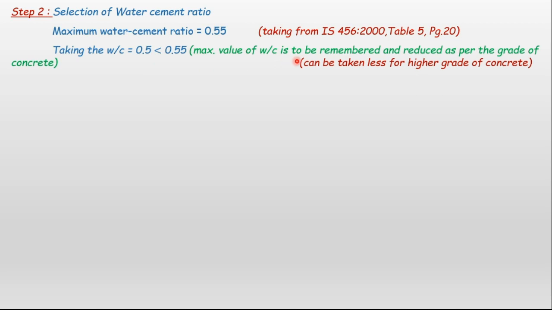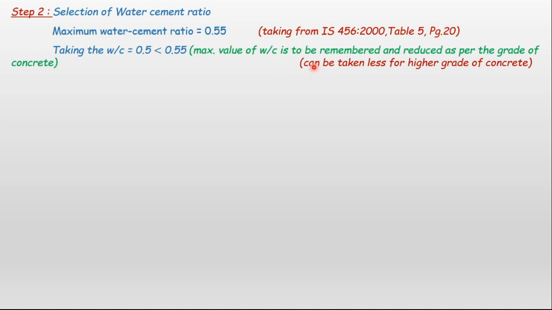The maximum value of water cement ratio is to be remembered and reduced as per the grade of concrete. As the grade of concrete increases, the water to cement ratio decreases. So the M20 grade of concrete has a water to cement ratio of 0.5. If I take the grade of concrete as M30, I have to reduce the water to cement ratio to 0.45 or 0.4. If I add a super plasticizer or something which can make the concrete workable, then we have to reduce the water to cement ratio still more.